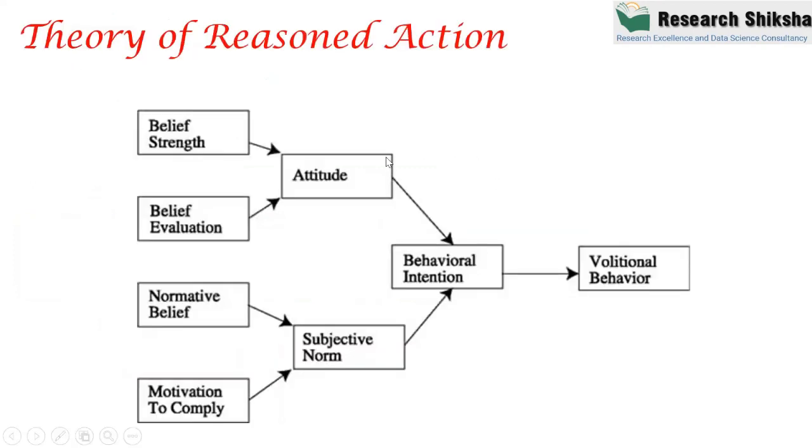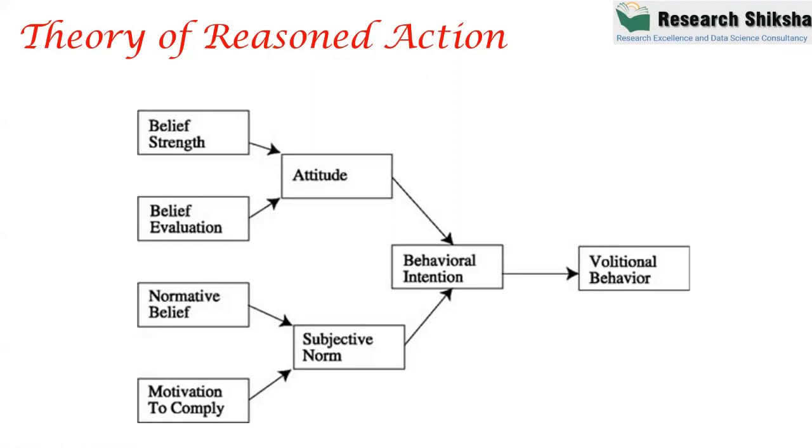Then another very popular theory is the theory of reasoned action. If you want to explain why a particular kind of behavior is demonstrated by the user, this theory is very helpful. For example, if I want to know why satisfied customers go for e-WOM, electronic word of mouth, meaning giving feedback about your experience of a hotel or product on websites.